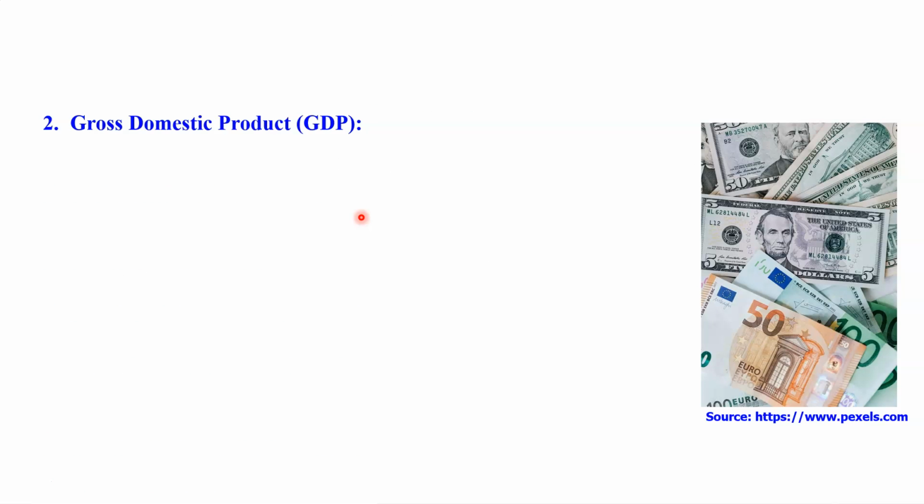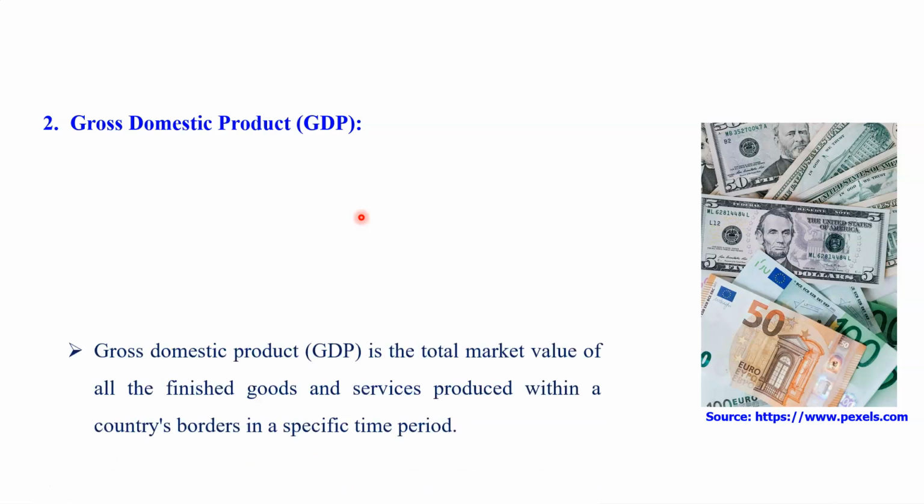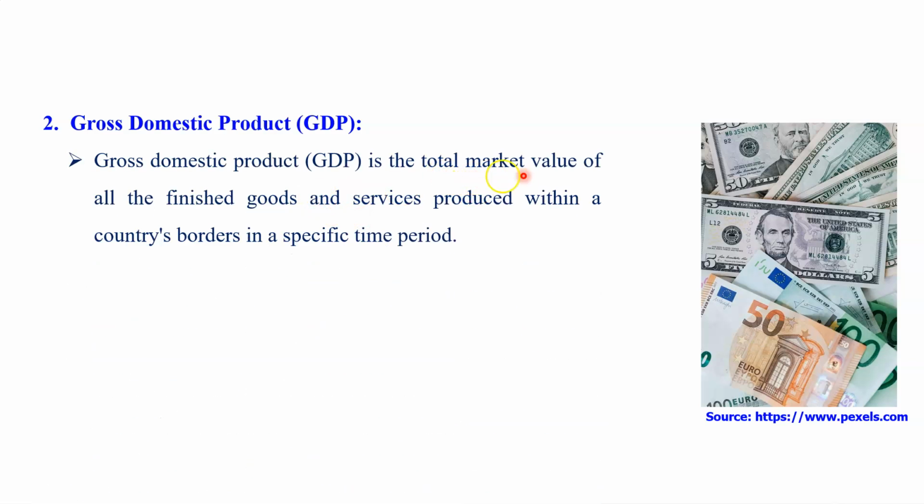Another criterion that we use for the analysis or measurement of economic development is gross domestic product. Gross domestic product is the total market value of all finished goods and services produced within a country's border in a specific time of year. Here, when we are talking about the financial year, it means a specific period, a financial period of 12 months. So whatever finished products and services we have produced within that country, within that boundary during the 12 months, the value of all these goods and services is known as the gross domestic product.